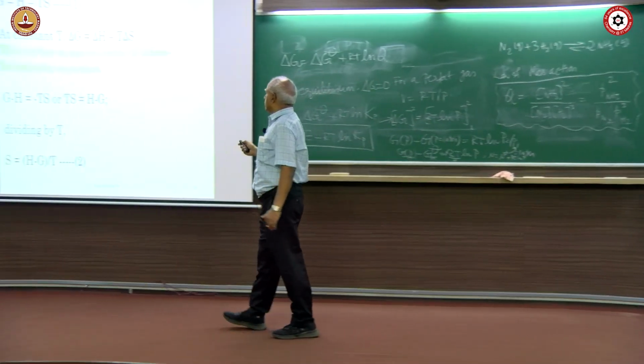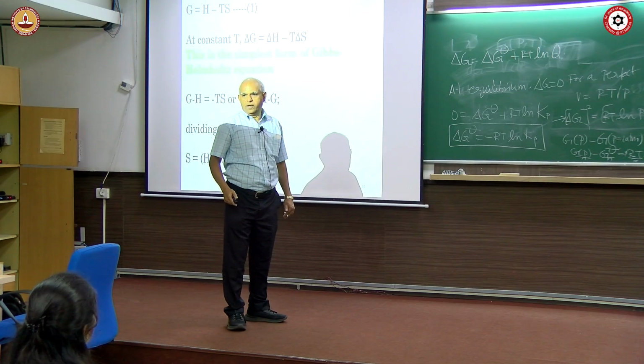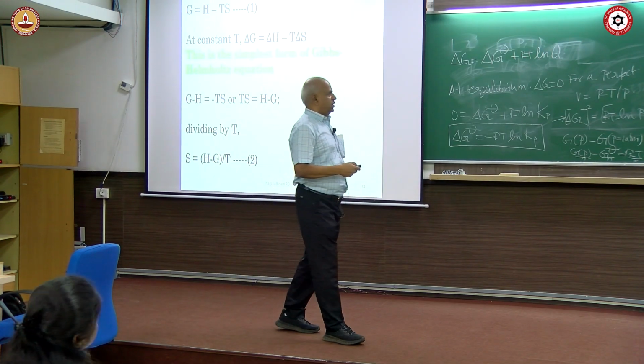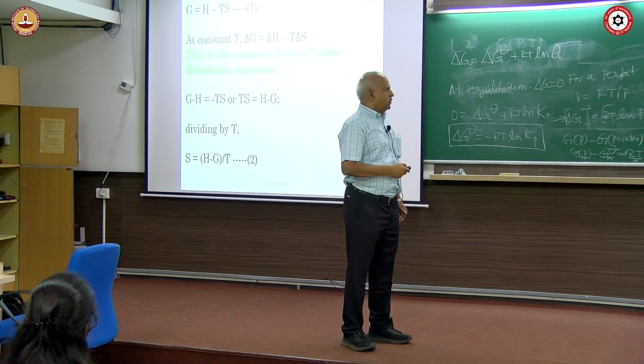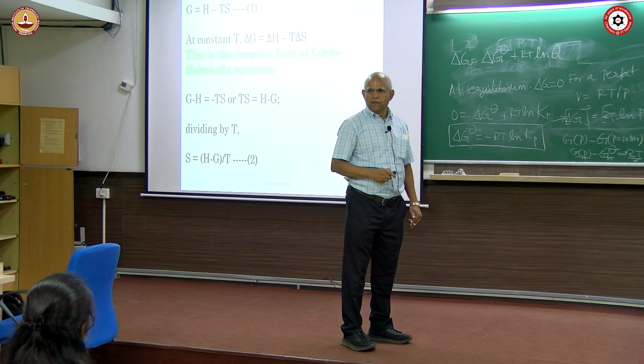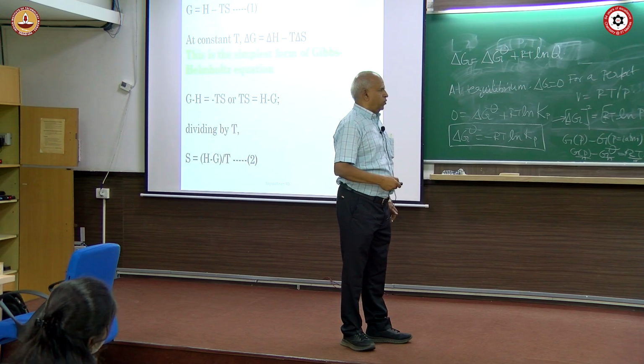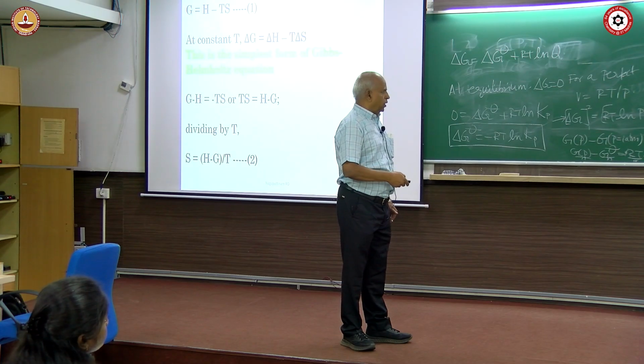Now, last part is temperature dependence of G, so that we see how the equilibrium constant is affected by temperature. Okay, G is H minus TS, you already know, and delta G equal to delta H minus T delta S is the simplest form of the Gibbs-Helmholtz equation. So, you can write G minus H equal to minus TS, or TS equal to H minus G. Suppose you divide by T, S equal to (H minus G) by T. So, keep this as an equation in your mind, starting from 1. Second equation in mind is (H minus G) by T equal to S.